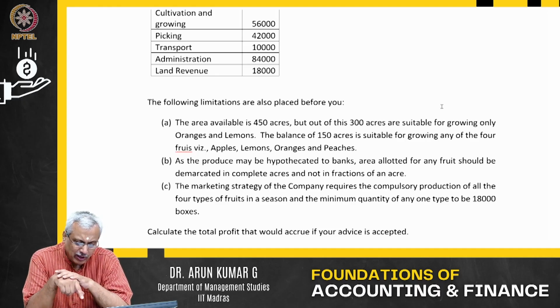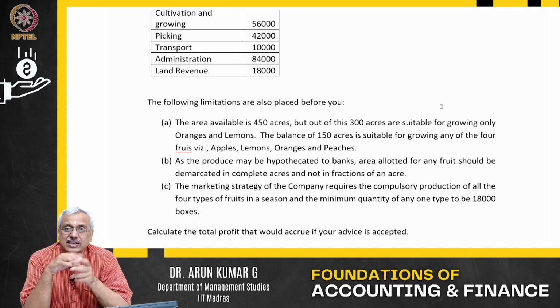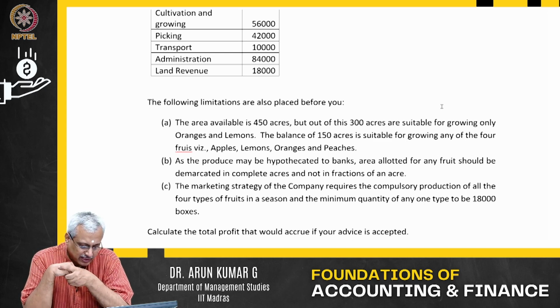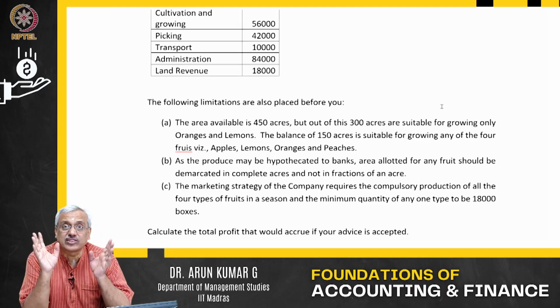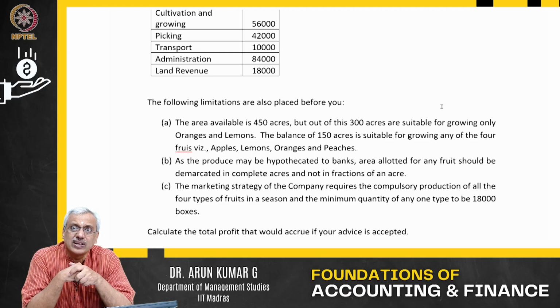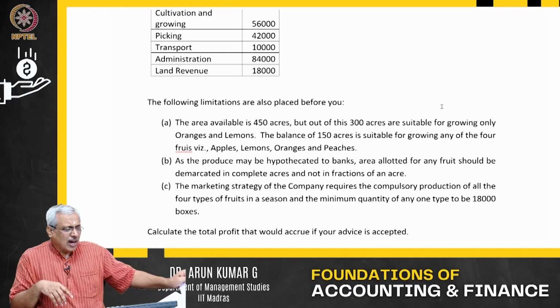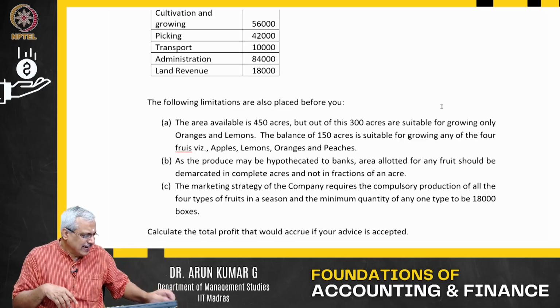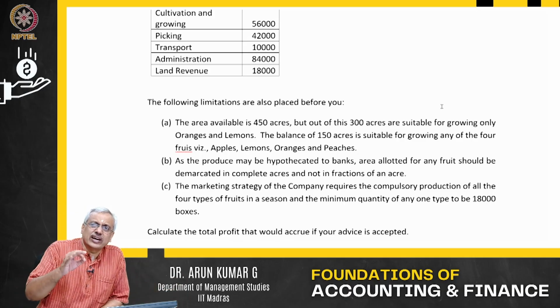As the produce may be hypothecated to the bank, area allotted to any fruit should be demarcated in complete acres and not in fractions. The marketing strategy of the company requires the compulsory production of all four types of fruits in a season, and the minimum quantity of any type of fruit is about 18,000 boxes. Please note the boxes here, 18,000 boxes. So there is a minimum constraint. Now, how many acres are to be allotted for each kind of fruit is what we are going to work on.